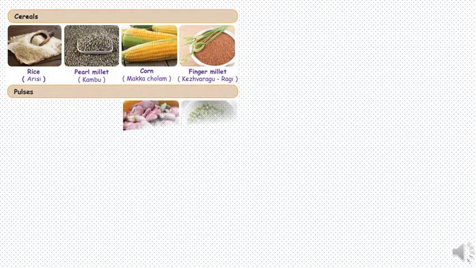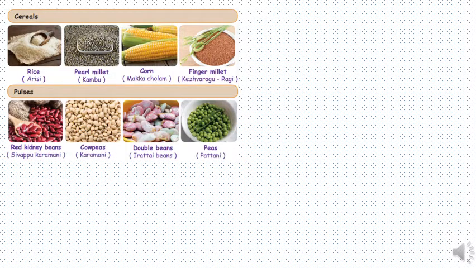Same goes with the pulses. Here they have given red kidney beans, cowpeas, double beans, peas. So if you have any one of these, show it to your kids and make them learn the names.